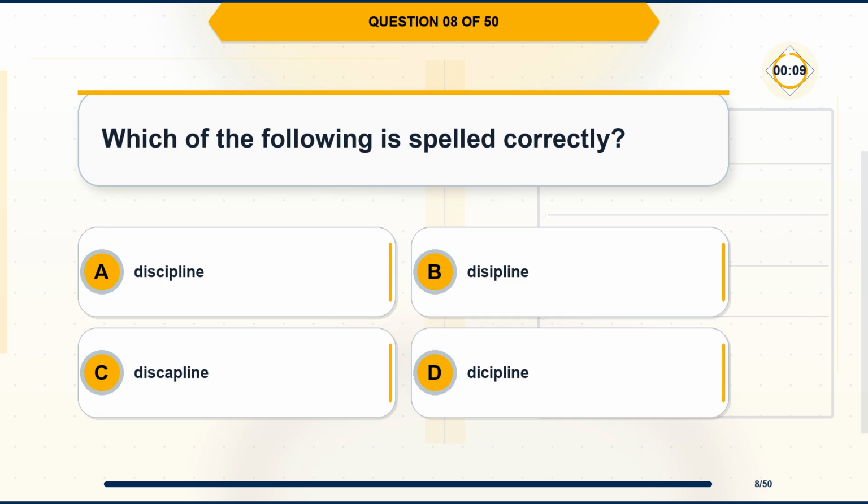Question 8. Which of the following is spelled correctly? Option A. Discipline. Option B. Discipline. Option C. Discipline. Option D. Discipline.